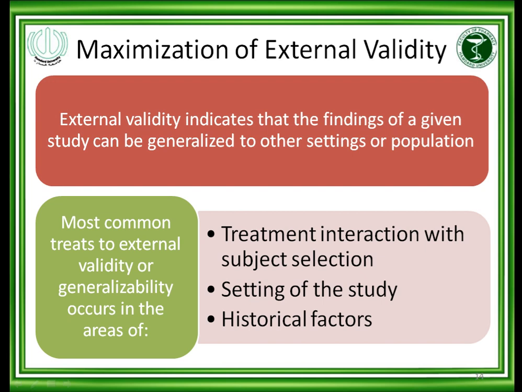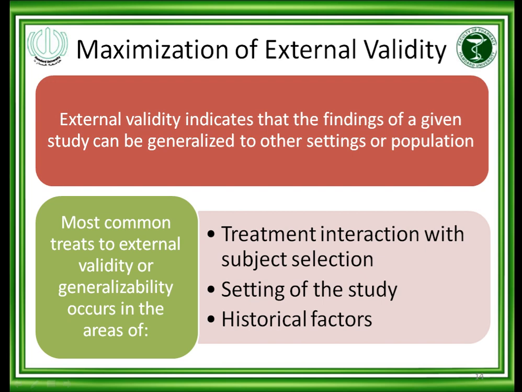But if the study population is different from the population which I see in my clinical practice, the study results will be invalid for me, and that study will be considered low in external validity for my patients, because my patients are different from the patients who were studied in the randomized control studies. What are the most common possible threats to external validity or generalizability?